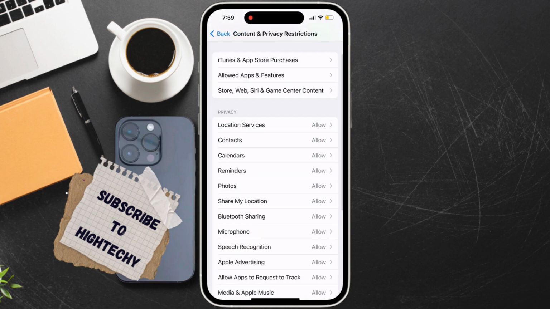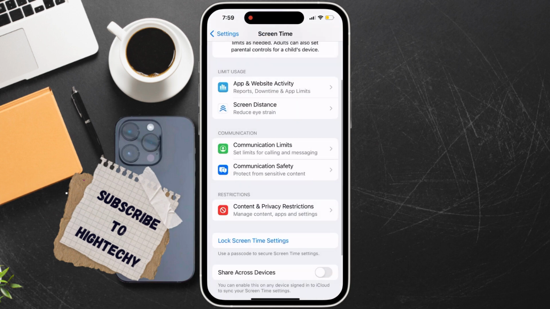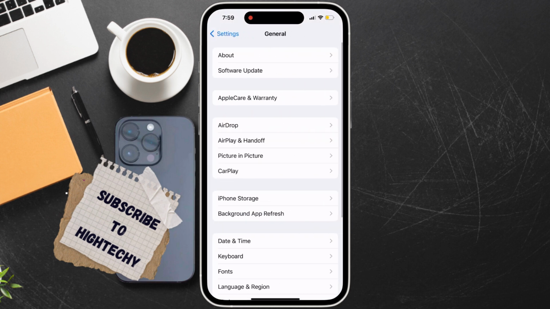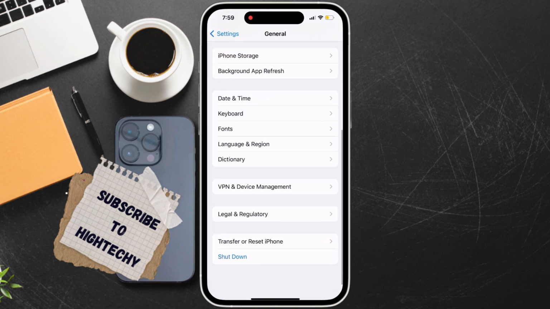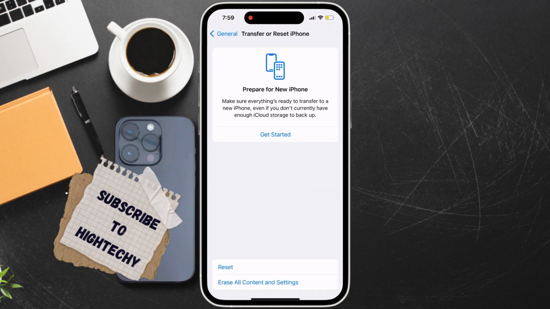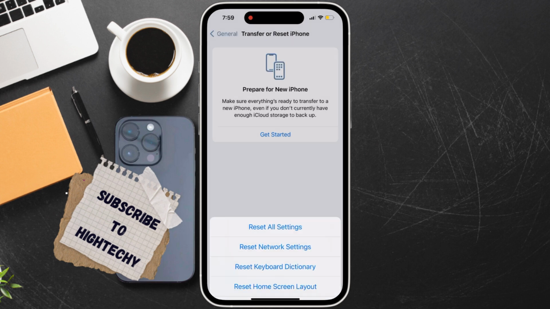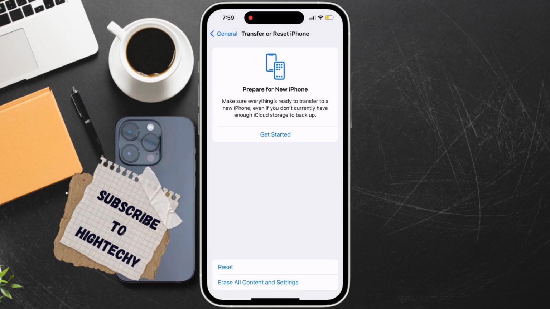Now go to settings again, tap on general, select transfer or reset iPhone, choose reset, select reset location and privacy, tap reset settings,